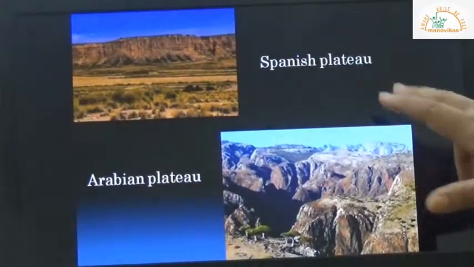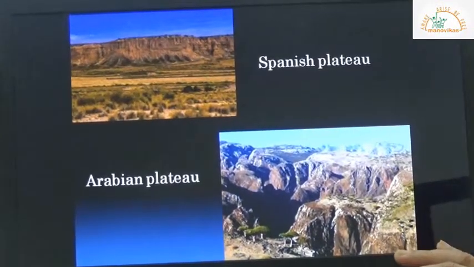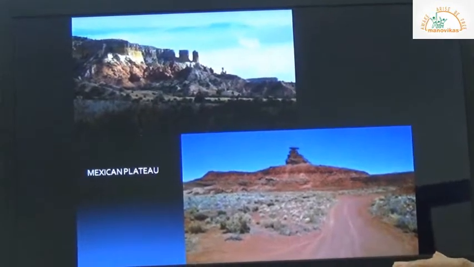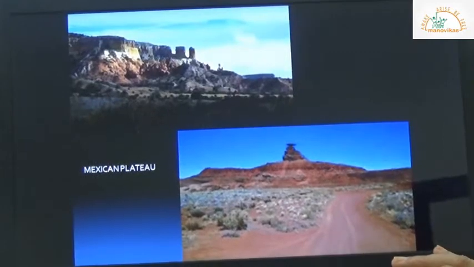So then we have the Spanish plateau and Arabian plateau. These are the continental plateaus. We have the Mexican plateau as well. All the plateaus in the world are a rich source of minerals.